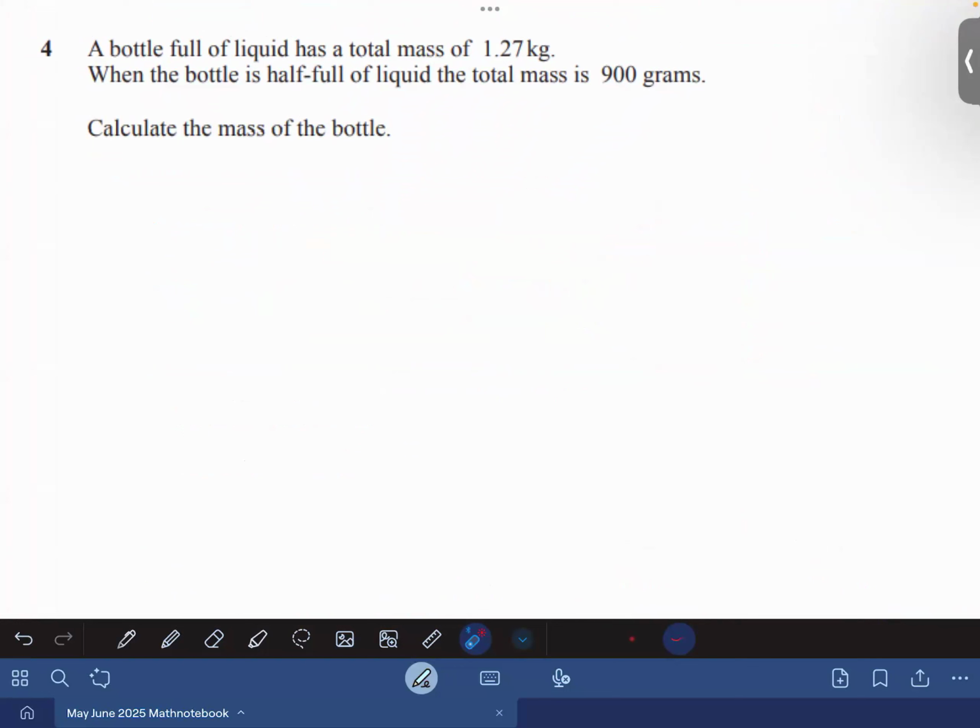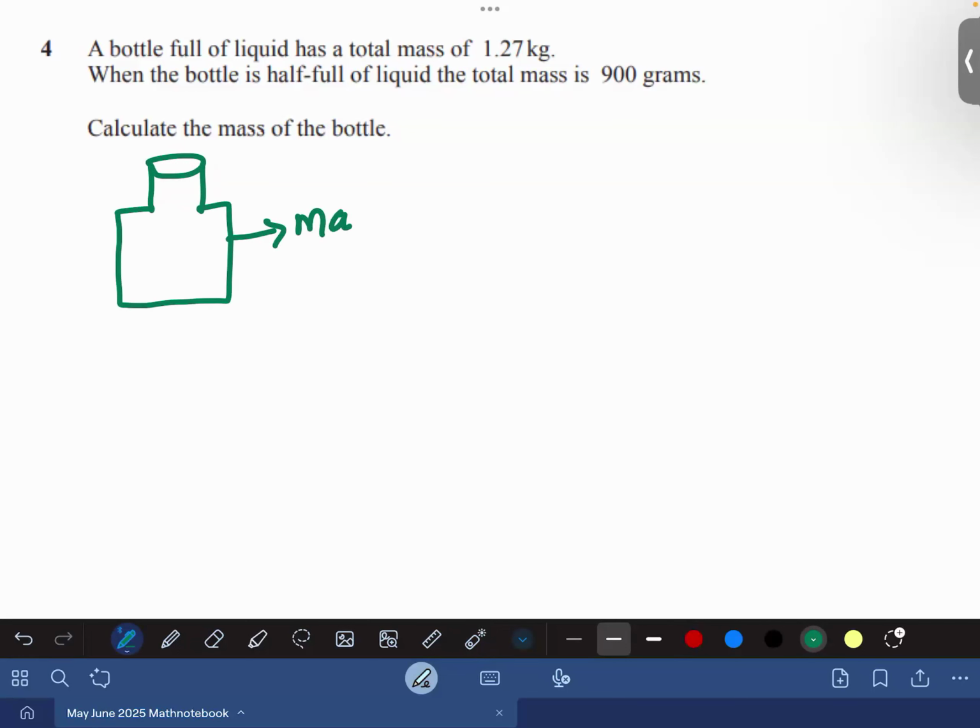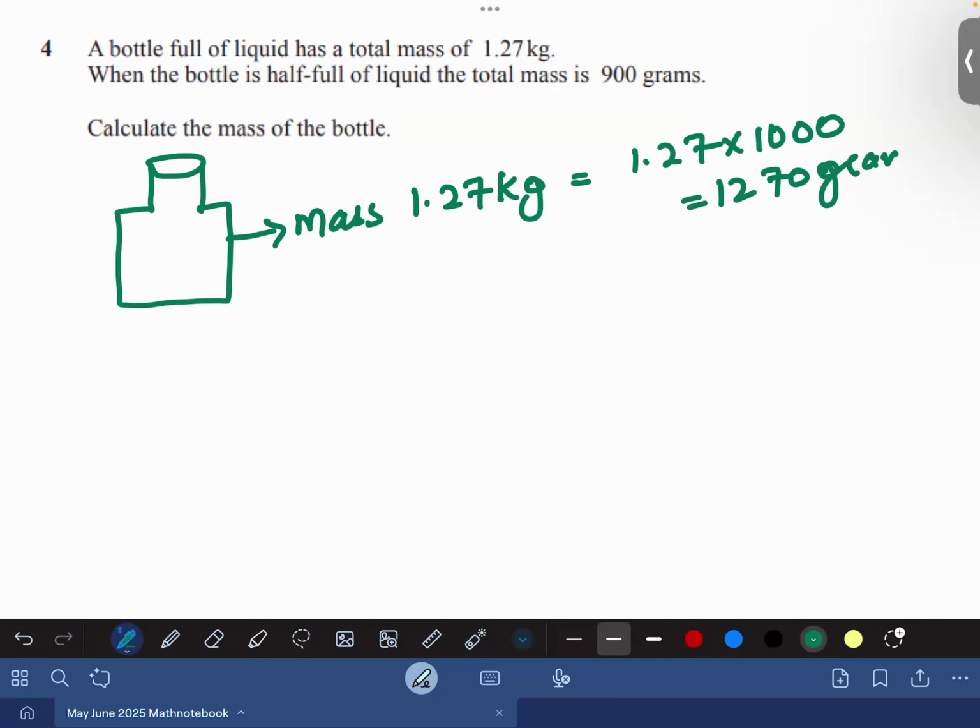Now you need to understand this thing. When a bottle is full of liquid, for example, this is a bottle that I'm going to make in front of you. Please pay attention, everybody. The mass of this bottle is 1.27 kg, which, if I times it with 1000, would be 1270 grams. Agree? Now they say that when the bottle is half full of liquid, the total mass is 900.